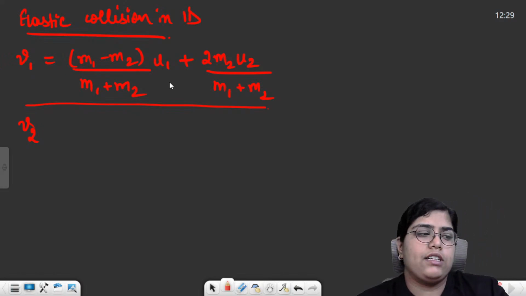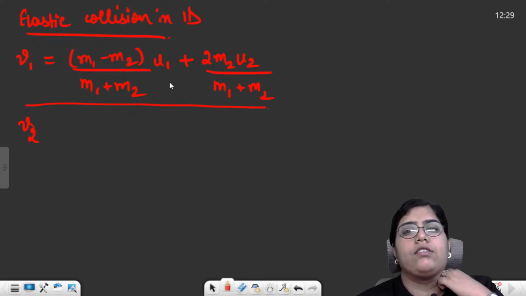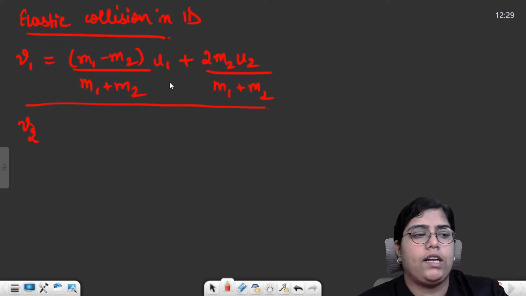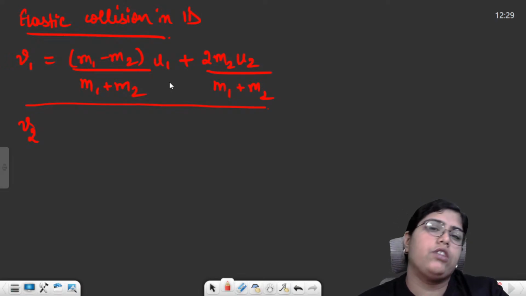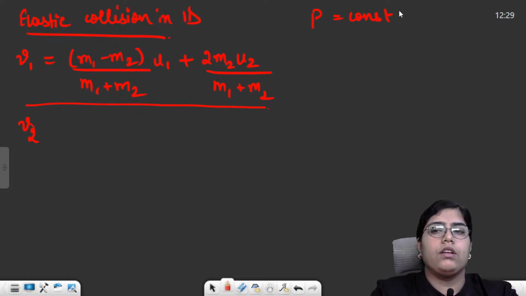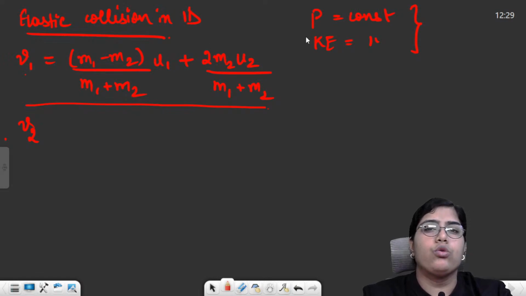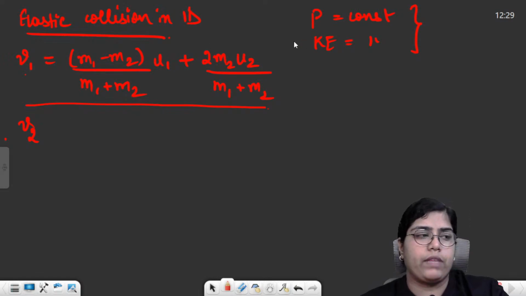Then for elastic collision in 2D, we can't actually find the formulas because the number of unknowns is more. So in the question, either you will be given some things, or you just need to use two concepts. First, conservation of linear momentum. Second, conservation of kinetic energy. Both these things will do. Once we conserve linear momentum and kinetic energy, we have two unknowns, v1 and v2, and two equations to calculate them.